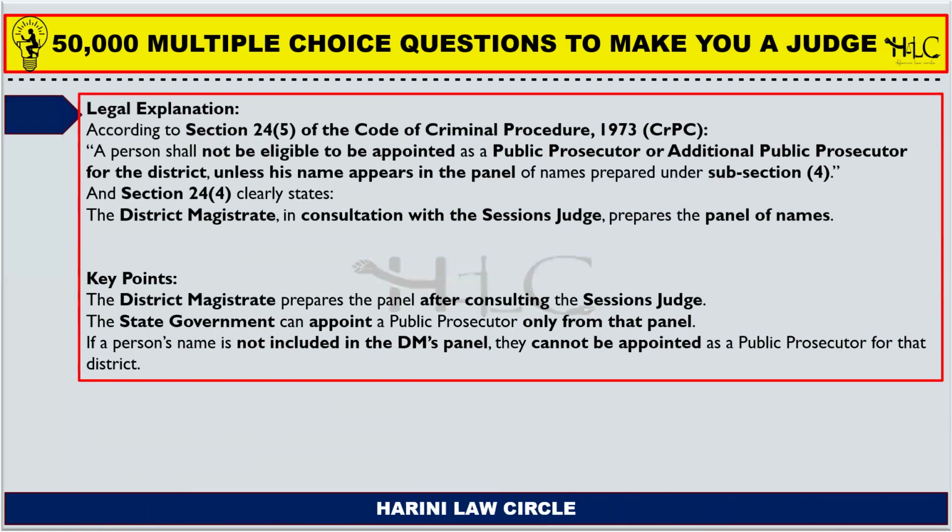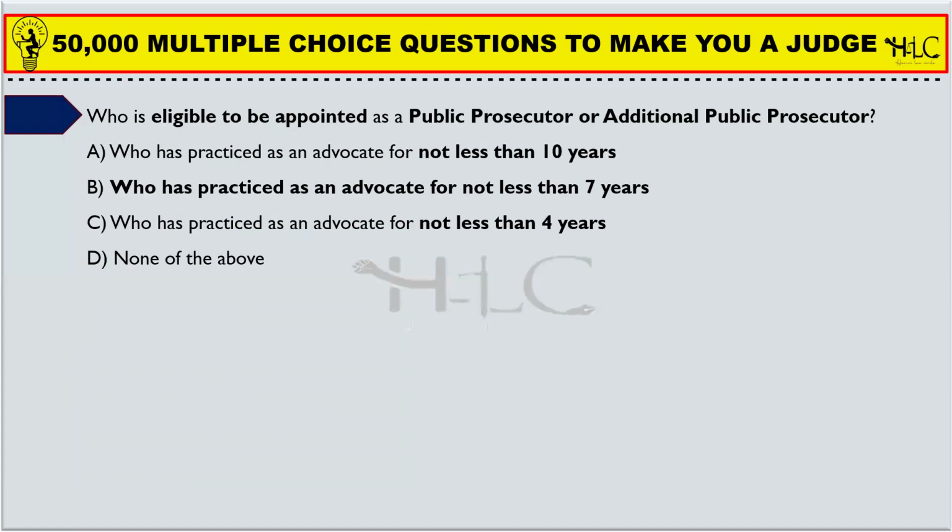So according to section 24, subsection 5 of the Code of Criminal Procedure, a person shall not be eligible to be appointed as a public prosecutor or additional public prosecutor for the district unless his name appears in the panel of names prepared under section 24, subsection 4, where it clearly states that the district magistrate in consultation with the sessions judge prepares the panel of names. So the sessions judge does not prepare the panel of names, nor the state government. It is the district magistrate who prepares it and sends it for the consultation to the sessions judge.